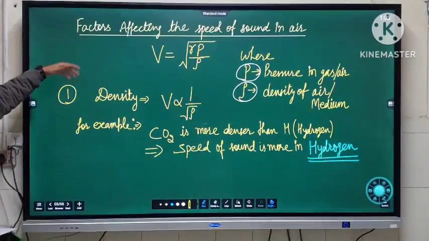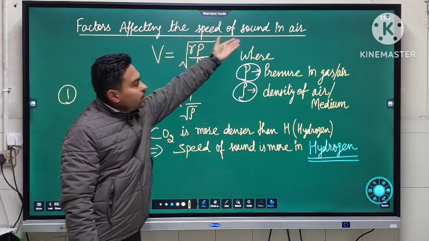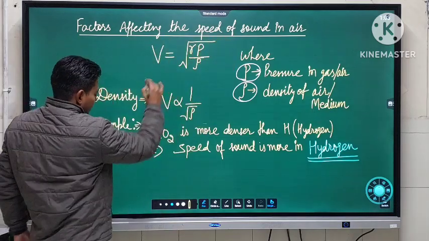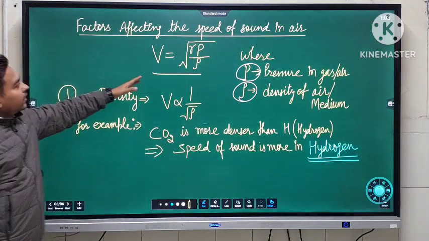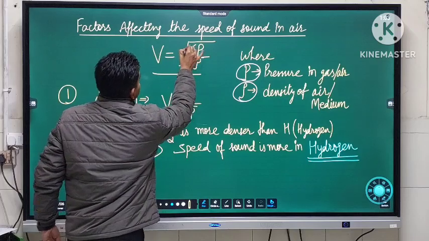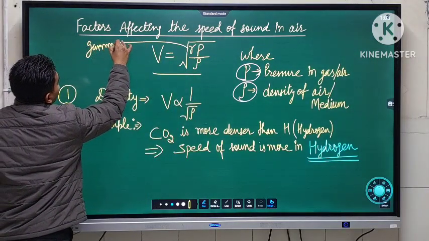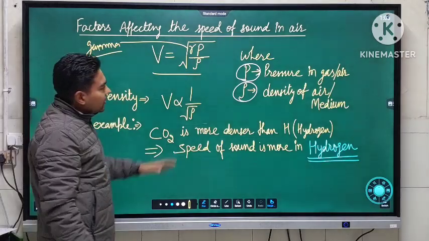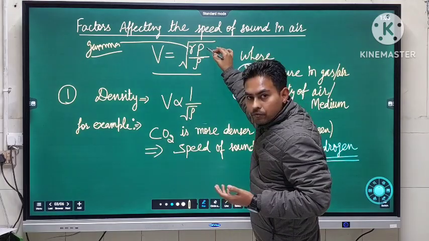Next, students, we are going to discuss the factors affecting the speed of sound. This is the basic equation in which we analyze the factors which are affecting the speed of sound. Here, this is known as gamma. It is the ratio of two specific heats. Students, for 9th class we are not much concerned about gamma, but we have to focus on the main parameters.